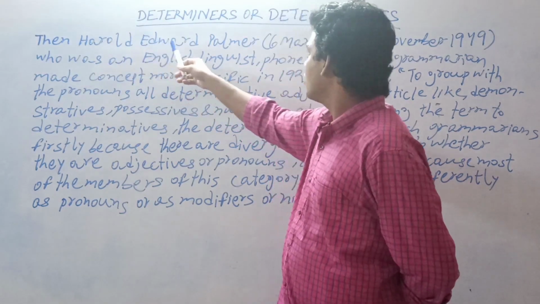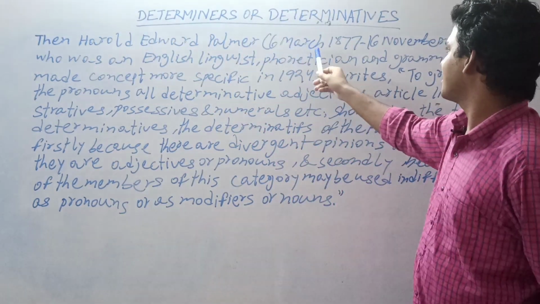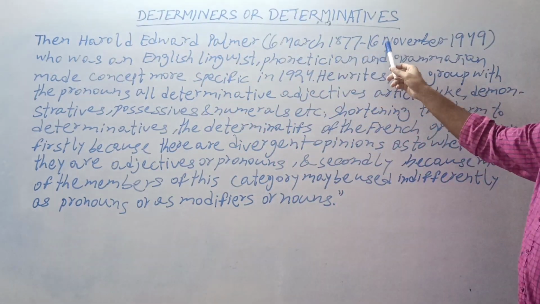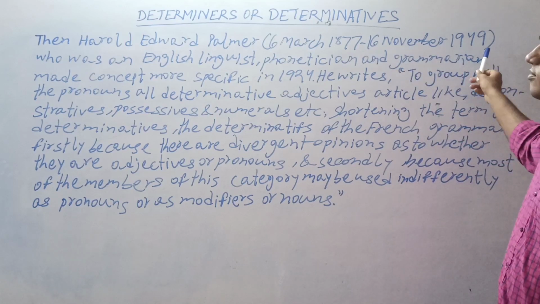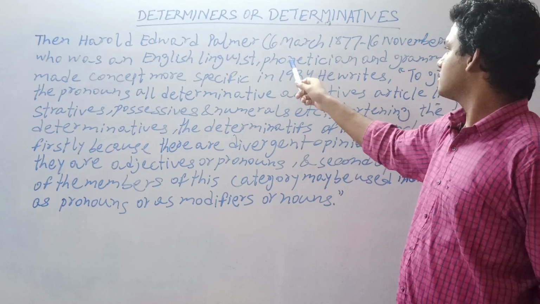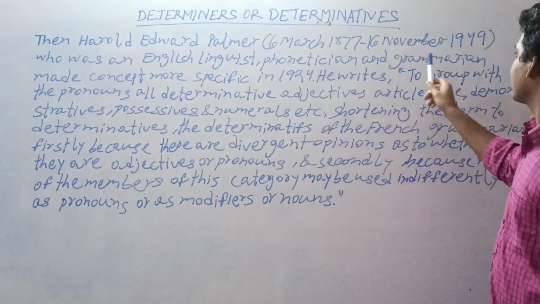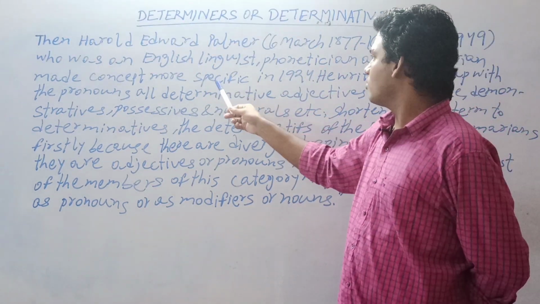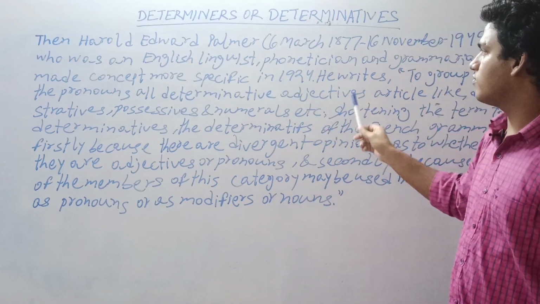And then Harold Edward Palmer, born on 6th March 1877 and died on 16th November 1949, who was an English linguist as well as phonetician and grammarian, made the concept more specific in 1924.